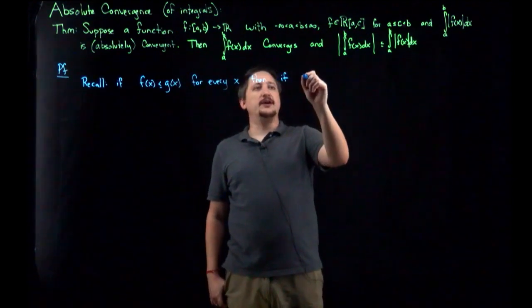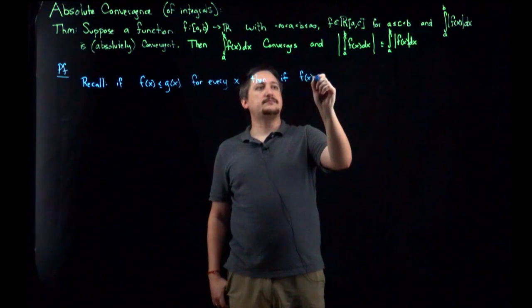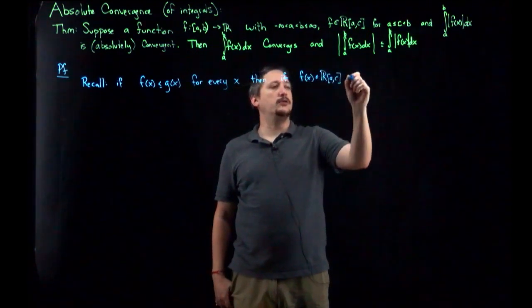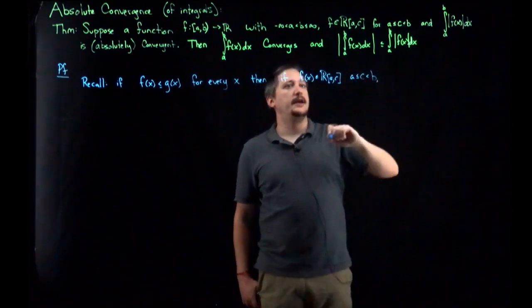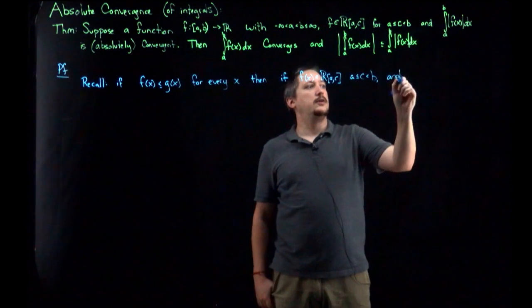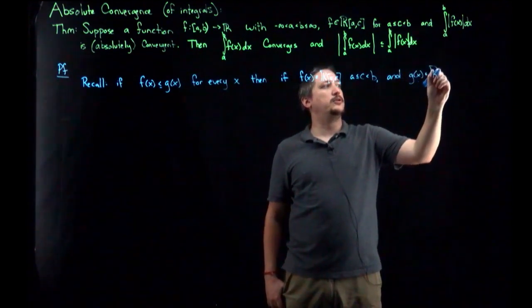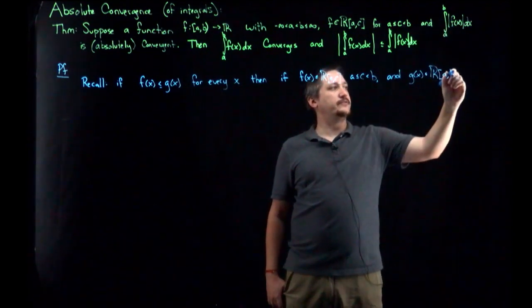Then our comparison test said that if f of x is Riemann integrable from A to C for A less than or equal to C less than B, and g of x is Riemann integrable on A to B,